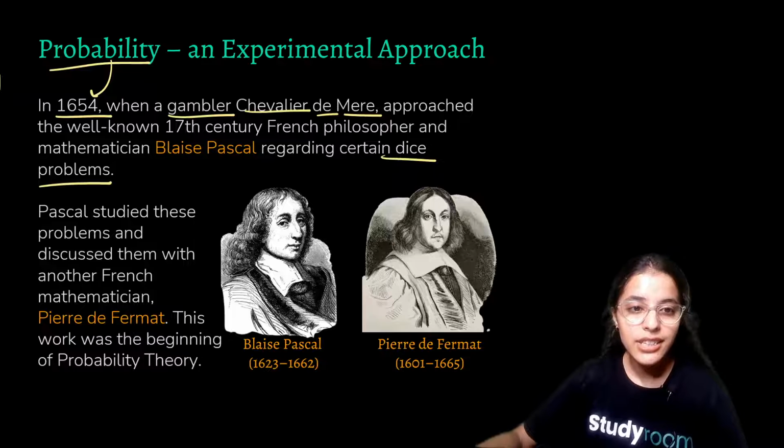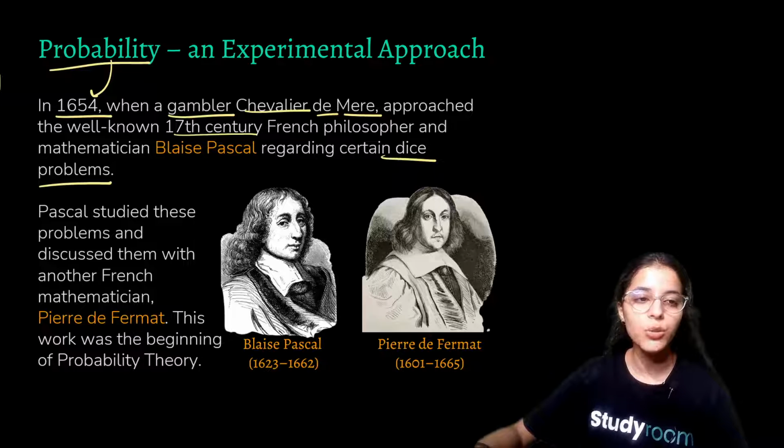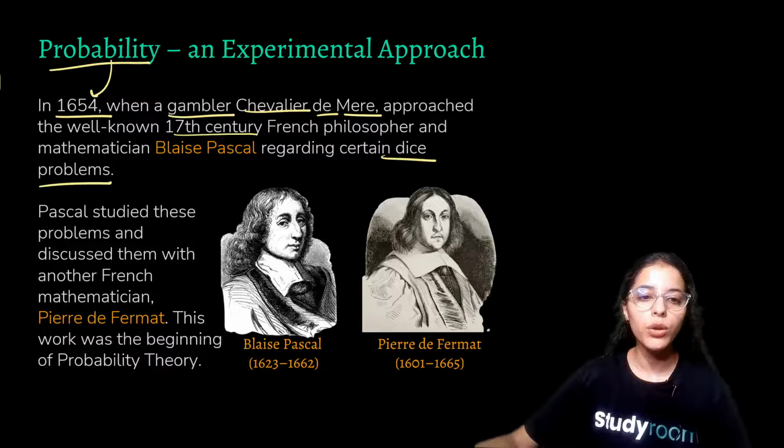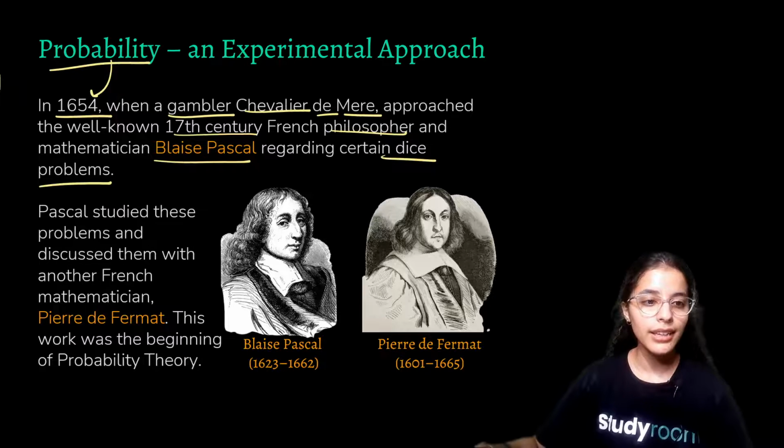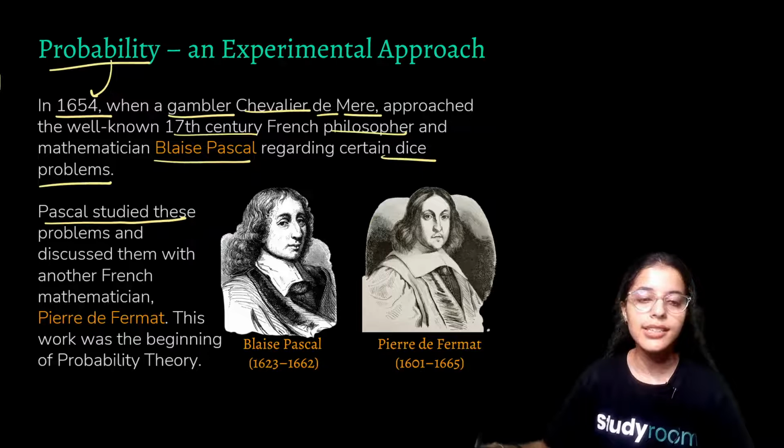That is, a 17th century mathematician, because it was his time, right? He reached out to the very well known mathematician and philosopher of that time, Blaise Pascal. He looked at the problem, studied it and discussed it.